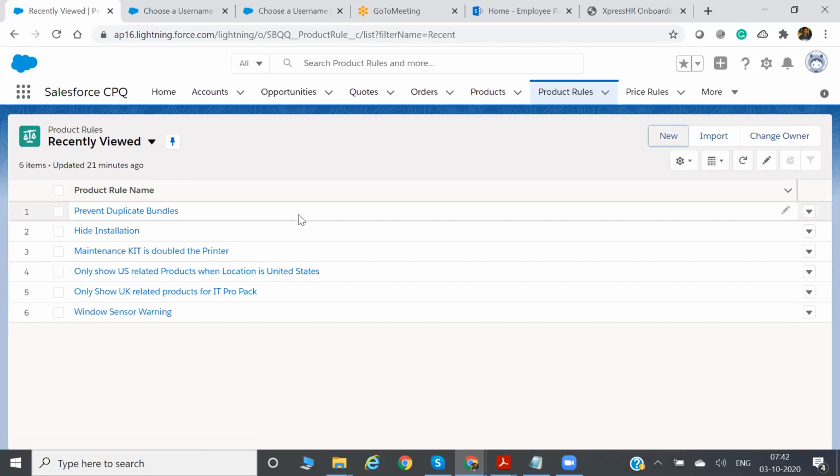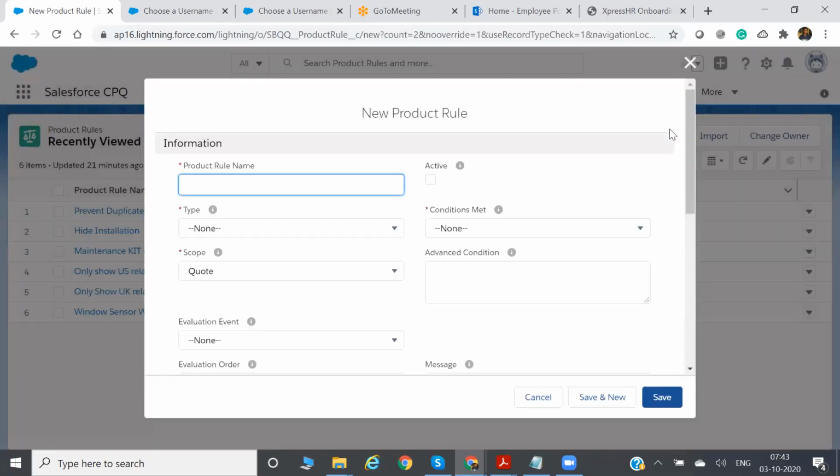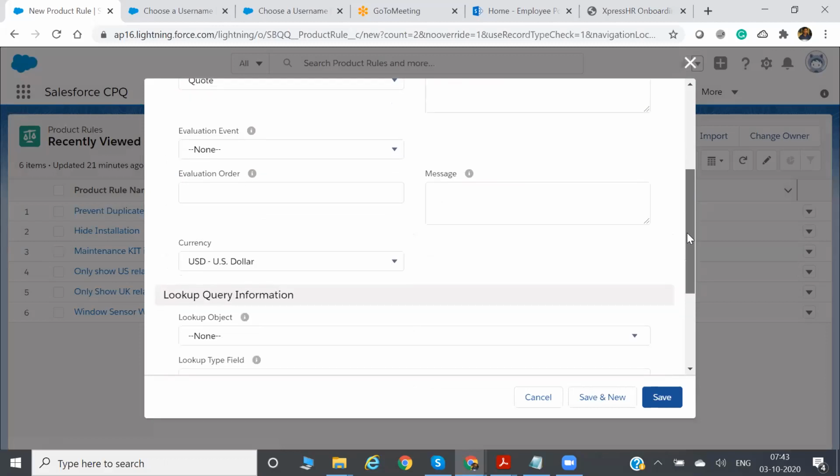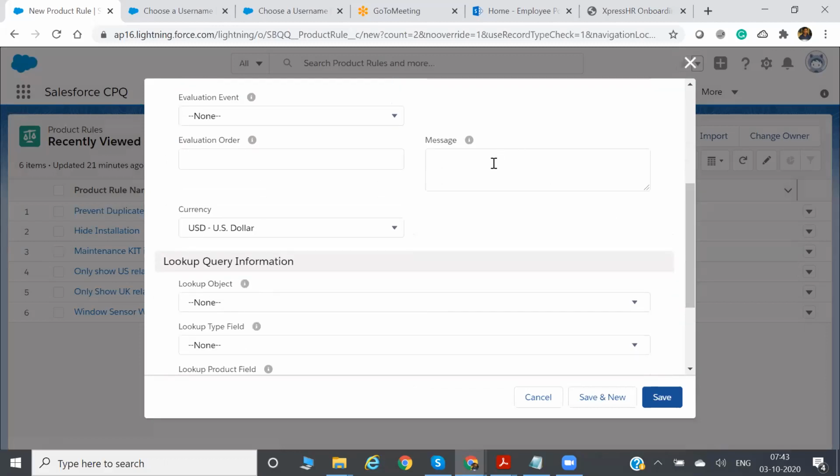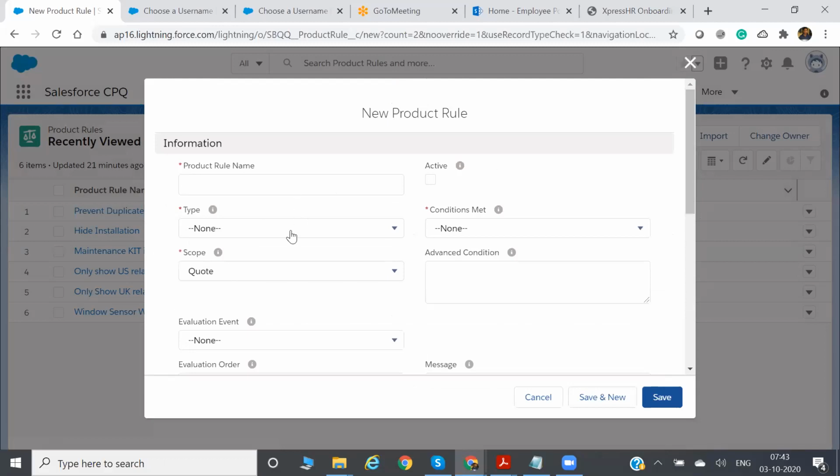Okay, so one will be evaluated first, then second, then third, like that. Evaluation order. Message means you want to display any message, you can keep it here. So actually, there are four types of product rule: validation, selection, alert, filter.